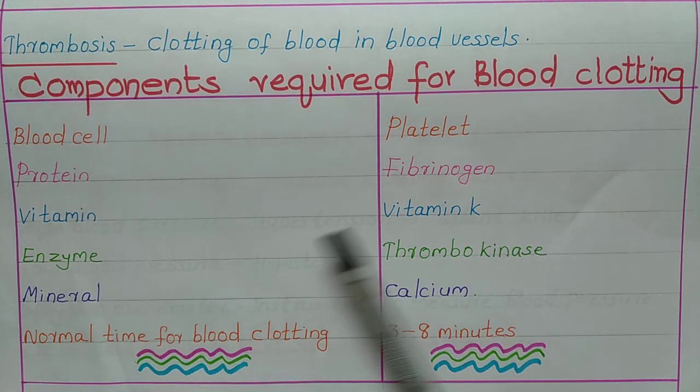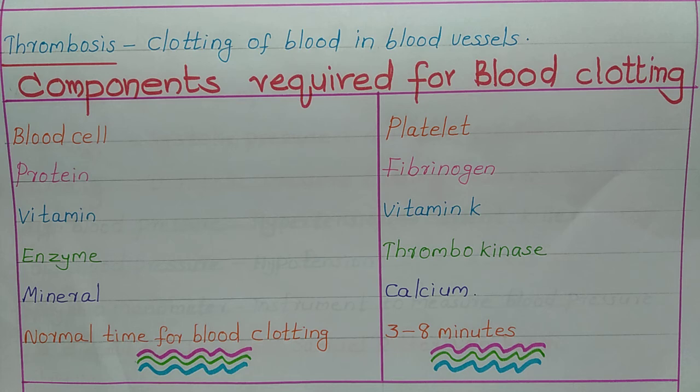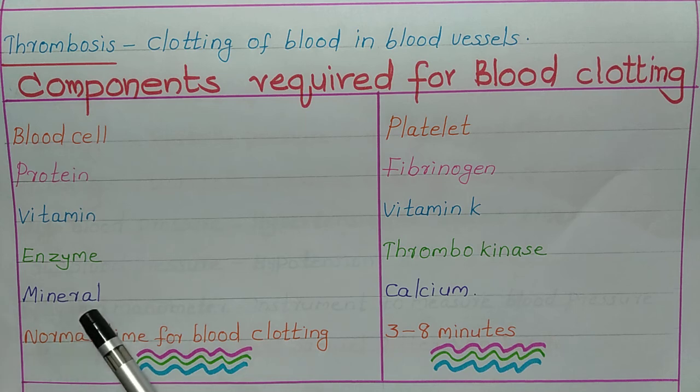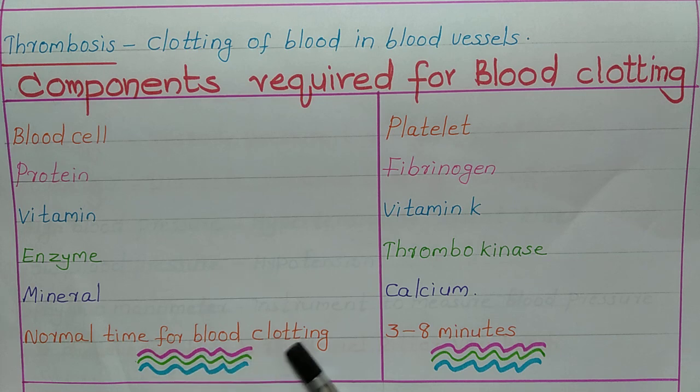The vitamin is vitamin K. The enzyme is thrombokinase. Thrombokinase is the enzyme participating in blood clotting, and the mineral needed is calcium. Normal time for blood clotting is 3 to 8 minutes.